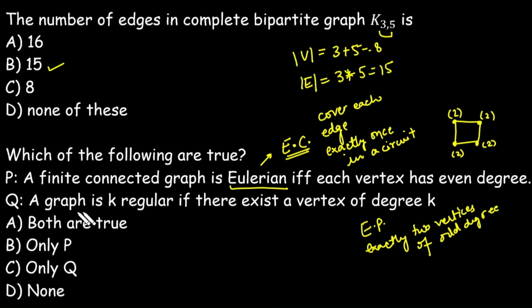The next statement is: a graph is called k-regular if there exists a vertex of degree k. That is completely incorrect, because a regular graph means the degree of each vertex is k, not only for one single vertex. So the P statement is true, but the Q statement is false.